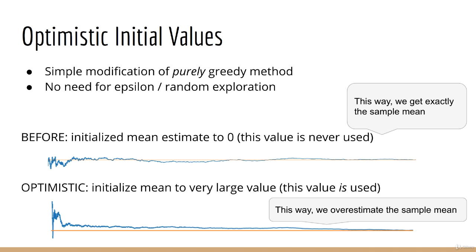As you recall, in our measurement of the sample mean, we update our current estimate based on our previous estimate. Our initial estimate is 0 to ensure that all the math works out and we get exactly the sample mean. The optimistic initial values method says this. What if, instead of initializing the initial estimate to 0, we pick a really large value and include that in the estimate of the sample mean? In this way, we're not really estimating the mean per se, we're actually overestimating the mean.